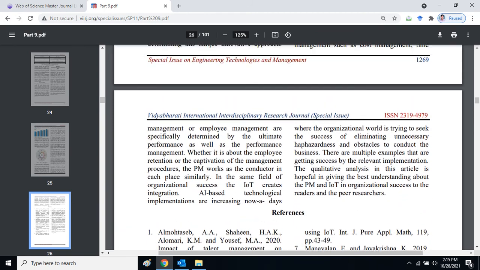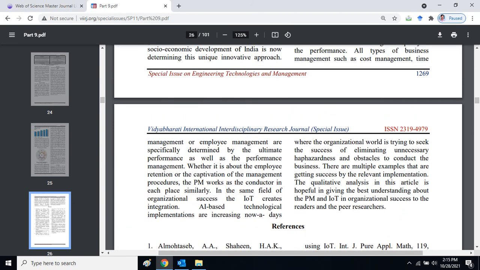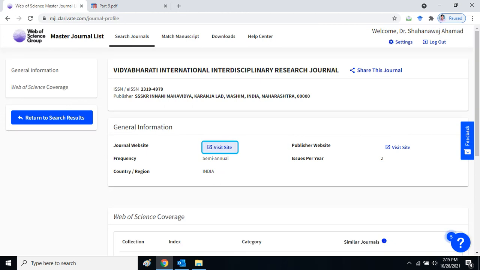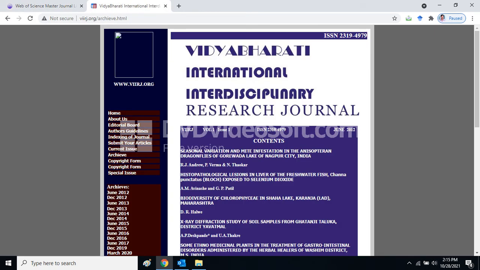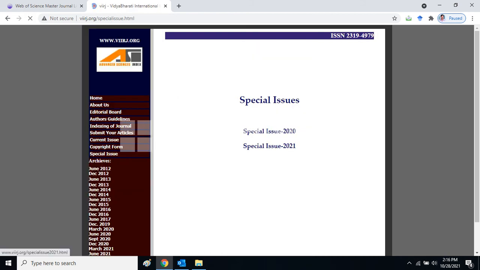Journal name is Vidya Bharati International Interdisciplinary Research Journal, and special issues on engineering technologies and management. The journal is indexed in the Web of Science database. Here are the indexing details. When we click on visit site, this will open. Again, going on special issue, number 4, then number 9.